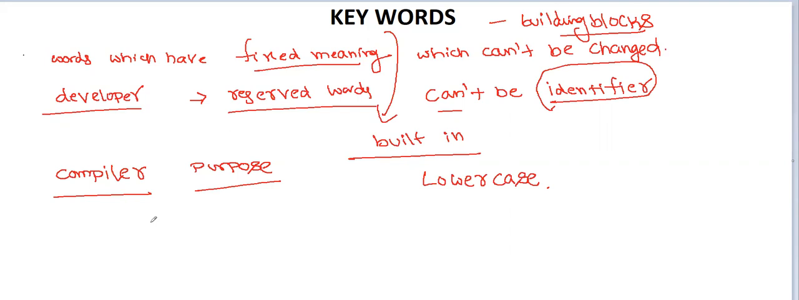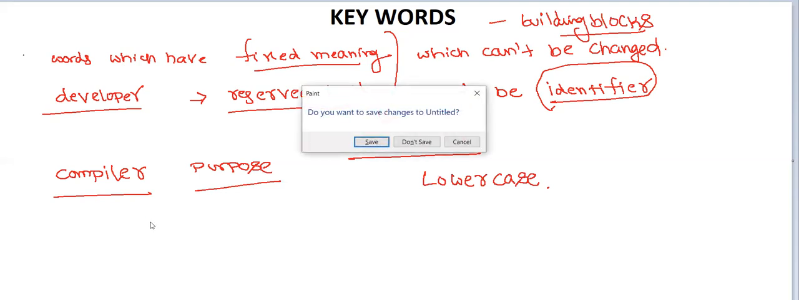What are the keywords? Generally, it is not easy to remember. By going through the entire C programming, we simply remember all the keywords. For your convenience, I will explain the keywords. Starting from the first one, if you come under data types: int, float, char, long, short. These are keywords.